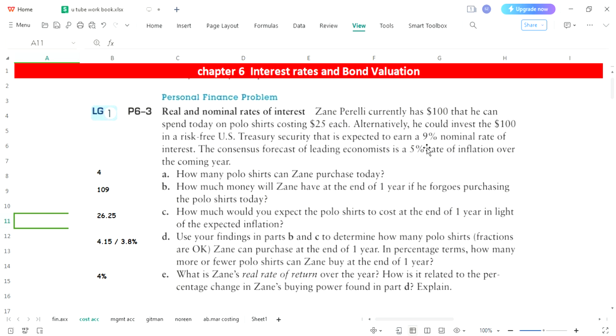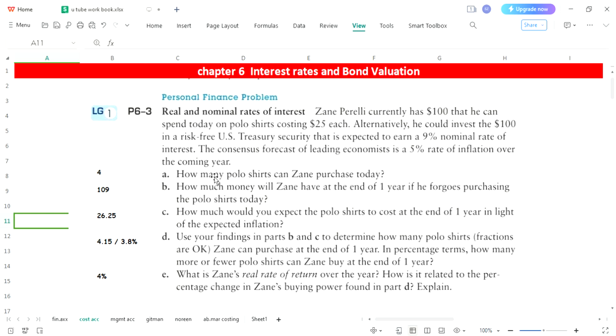So there are two options: either he can purchase shirts or he can invest that amount into Treasury where he can get a 9% rate. The consensus forecast of leading economists is a 5% rate of inflation that is directly associated with these shirts. If he buys right now, it would cost $25, but if he decides not to buy these shirts right now, then in a year the price of each shirt would be increased by 5%. Okay.